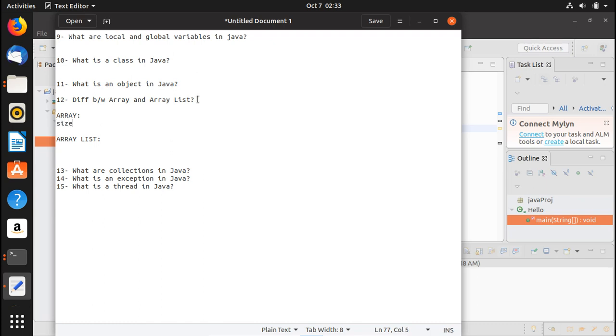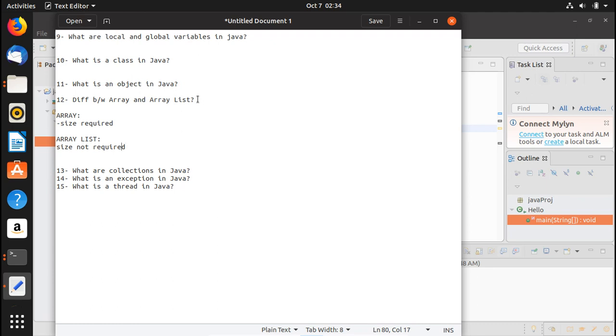Okay, so you can say size required. If you talk about the array list, in that situation, size may not be required. Okay, you can give the size and you can not give the size. It depends upon you. Basically it changes the size dynamically.